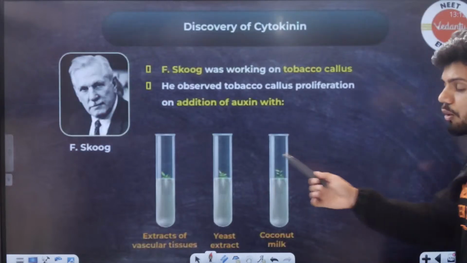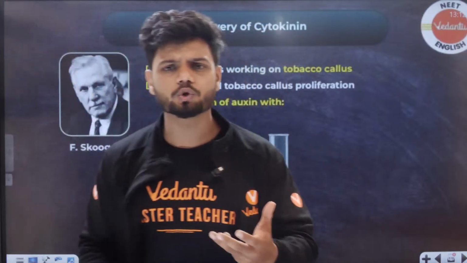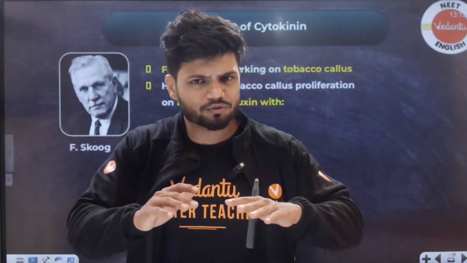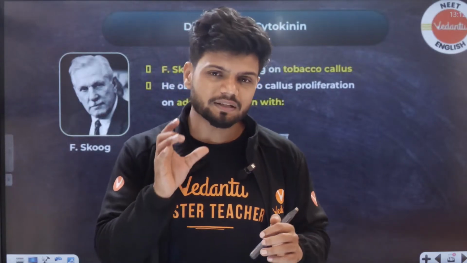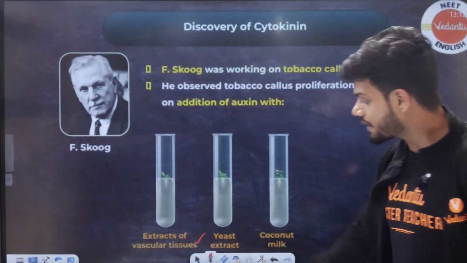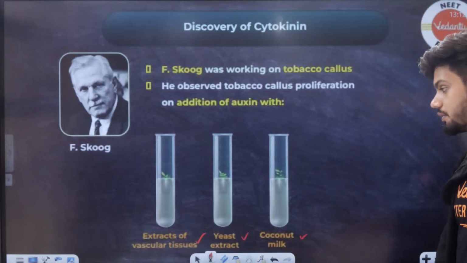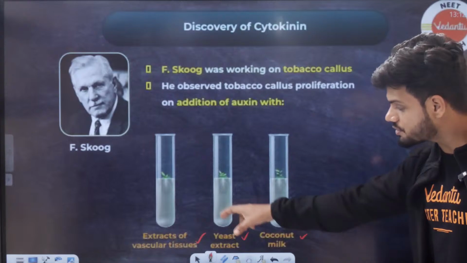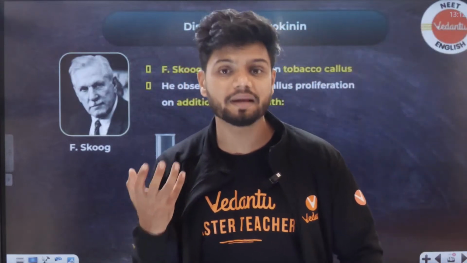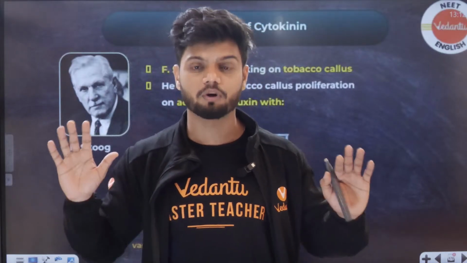Now how was it discovered? Skoog and his co-workers were working on tissue culture. When they were trying to grow a plant in tissue culture, it was not growing really well. But when they added extract of vegetable tissue, yeast extract or coconut milk into the preparation of the tissue culture media, there was proper callus formation of tobacco, nicely formed.